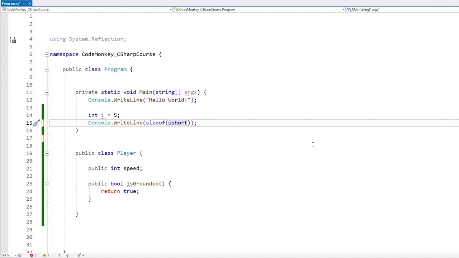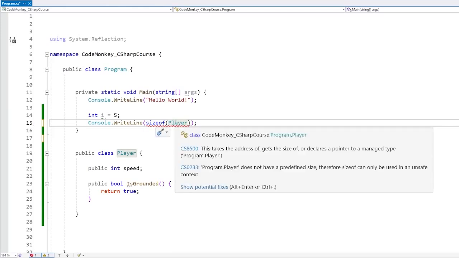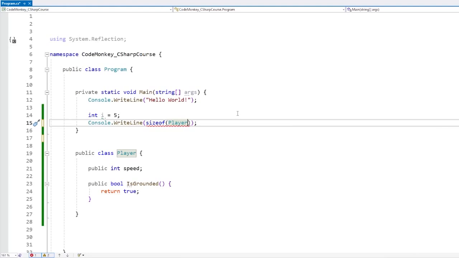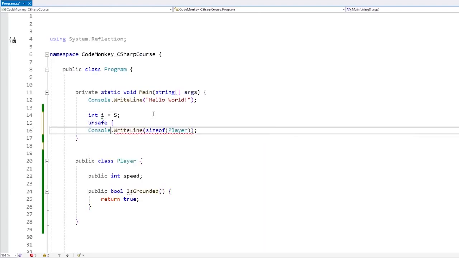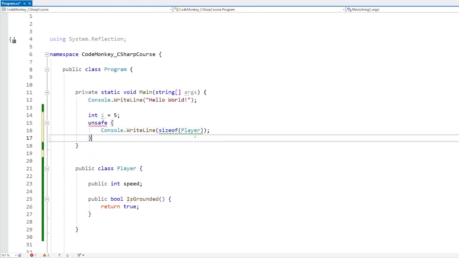However, you cannot use sizeof on classes. So for example, if I put here sizeof of the type Player, nope, this one does not work. So we cannot use sizeof on a class, like it says here. Player does not have a predefined size, therefore sizeof can only be used in an unsafe context. Now there is a lecture in the advanced section later on about unsafe. This basically removes all kinds of protection that C# has by default. So one option is you would use unsafe and then put this inside an unsafe context. And this would indeed work, you just need to enable unsafe compilation.